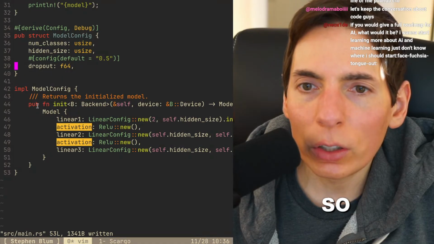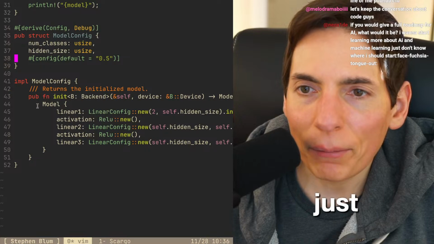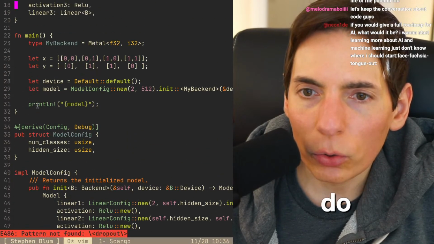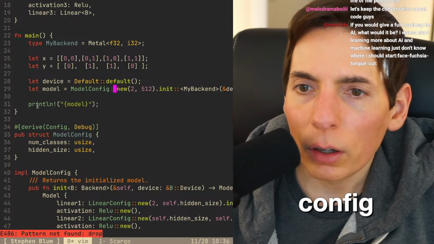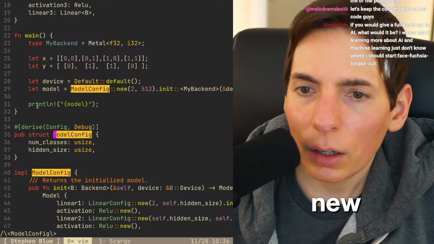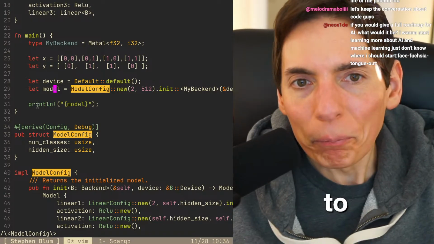All right, so we are not using dropout. Model struct dropout, we could just delete that. Config default dropout. Okay, we're not going to do dropout. So is dropout dropout? All right, so model config, right here. One second. Number of classes new. Okay, that's fine. We just delete it and we're good to go now.